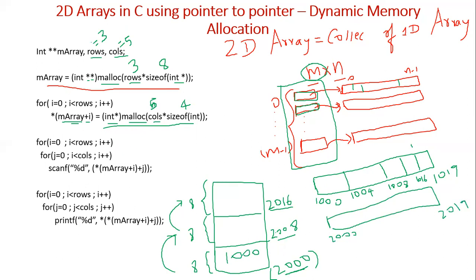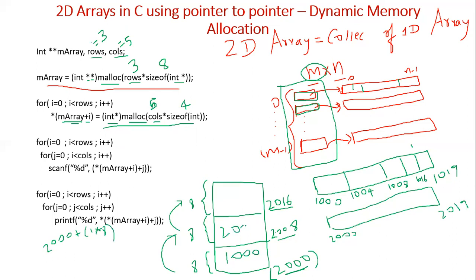What is m array? 2000. What is i? i is 1. What is the scale factor? 8. So 2000 plus 1 into 8 is 2008. That is the location where you want to store this address, 2000.